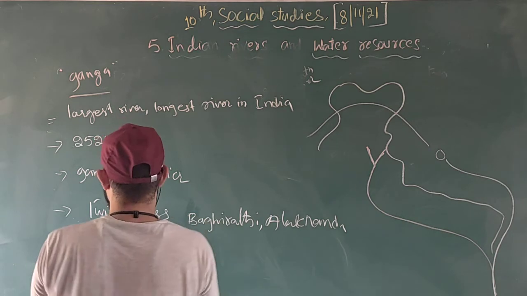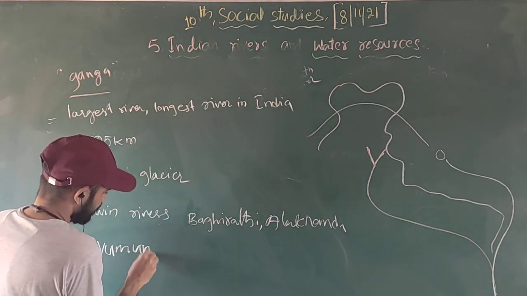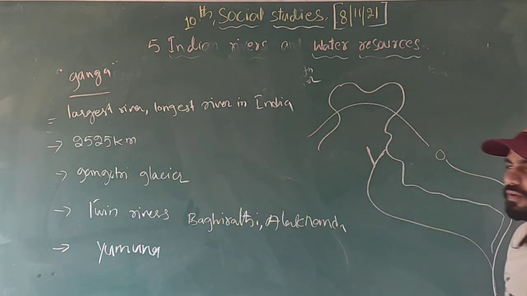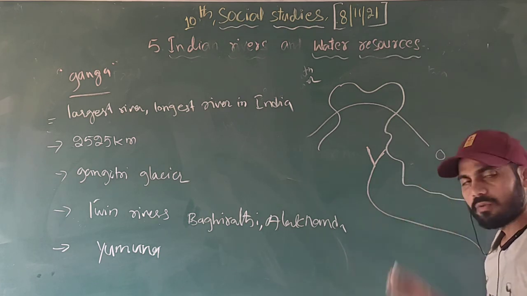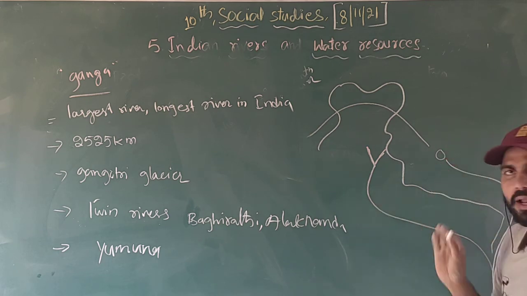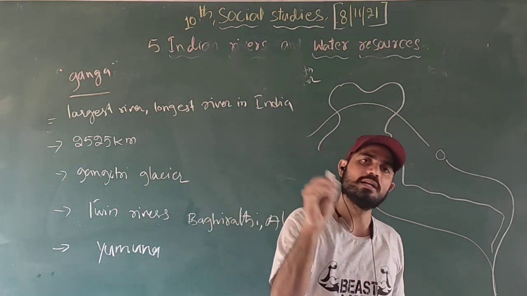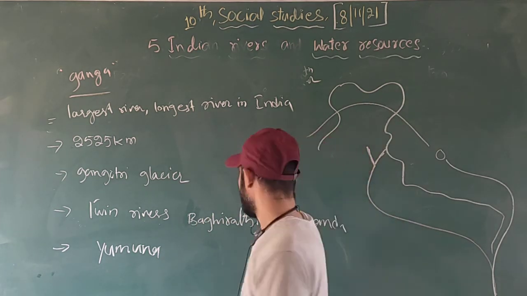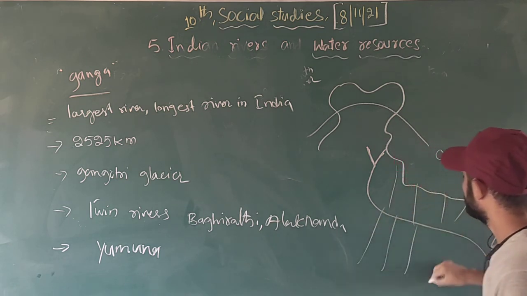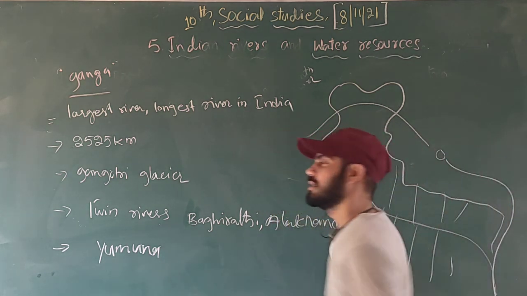The river Ganga's biggest tributary is the Yamuna. We can consider that the river Ganga has north side tributaries and south side tributaries. Some tributaries originate in the Himalayas, and some originate in the Peninsula Plateau. The biggest tributary is the Yamuna.